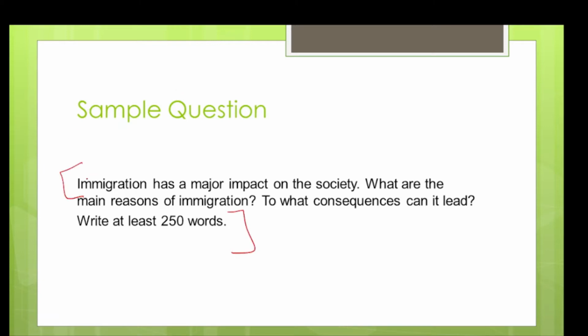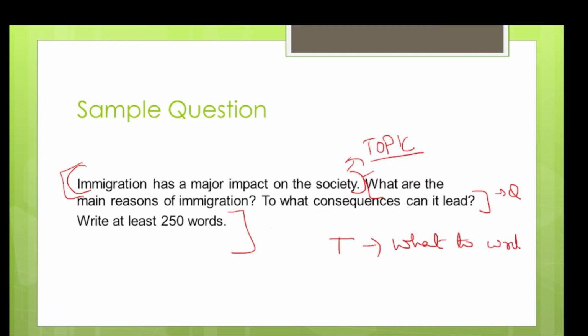Each question of essay has two parts. One is the statement. This is the statement, or we can say topic. And then a question will be given to you. This is the question. From the topic or from the statement, you will identify what to write. Okay. And from the question, you will identify what format to follow. From the question, you can segregate what type of essay is given to you. Later, we are going to discuss different types of essays. So from the question, you can identify what type of essay is given to you. Accordingly, you can frame your essay.